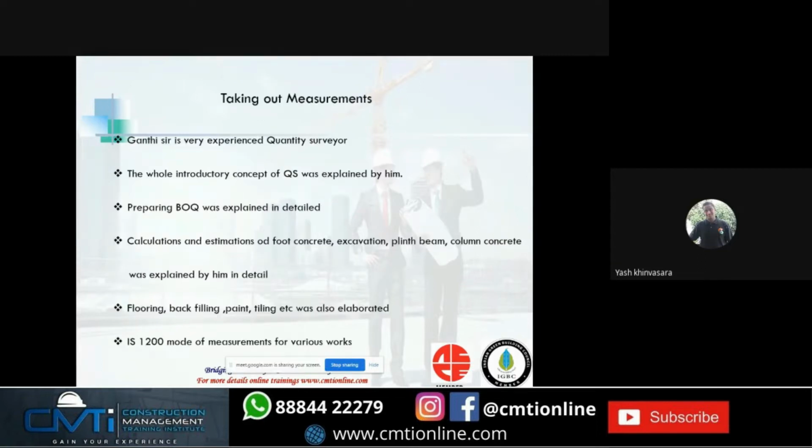First, taking out measurement. This whole part was explained by Ganti sir, a very experienced and highly qualified quantity surveyor. How to prepare a BOQ and the exact requirement of a BOQ was explained by him. Calculations such as footing concrete, excavation, plinth beam, and column concrete were explained in detail. Flooring and backfilling were also elaborated, so everything about how to take out the measurement from the drawing was explained in detail.